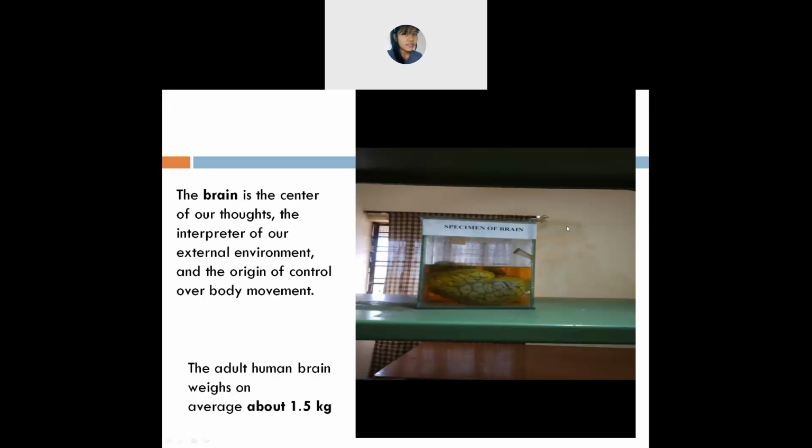Okay, and this brain, the average adult human brain is how many kg? 1.5 kg. Okay, the weight. The weight of the human brain is how much? 1.5 kg. ये ह्यूमन ब्रेन का वजन कितना है? इसका वजन 1.5 kg है. Okay.